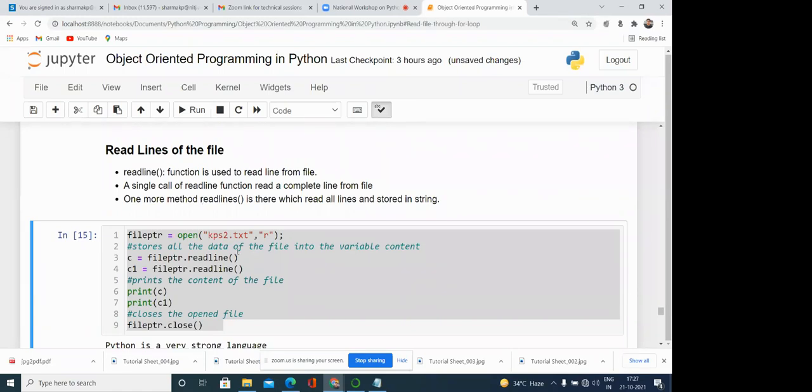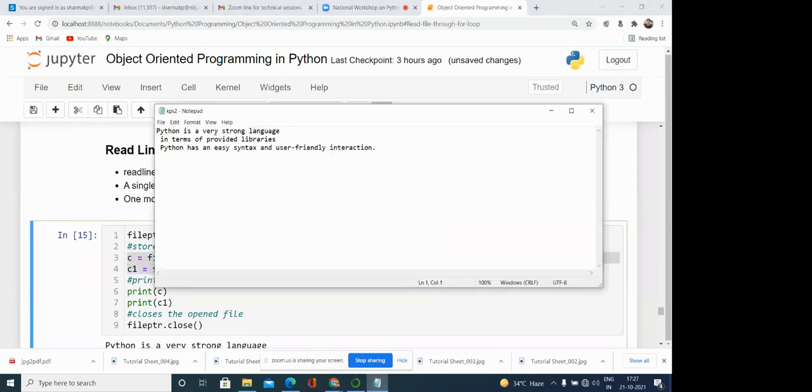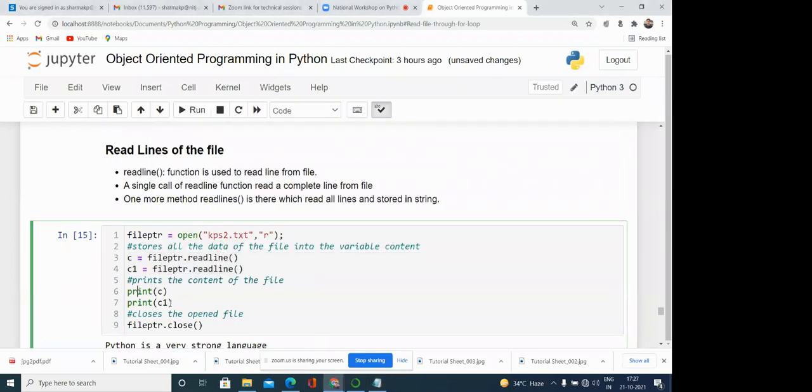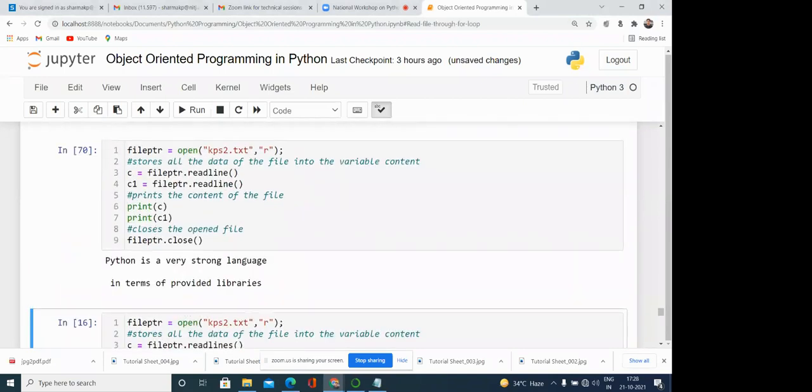So here you can see kps2.txt, then c is equal to file ptr.readline. Readline means we can read the current line, the first line. If again we write file ptr.readline, it means we are reading the next line. So we are reading only the first two lines. In kps2 you can see there are 3 lines basically, and out of these 3 we are reading only the first two lines. So you can see Python is a very strong language in terms of the libraries provided.